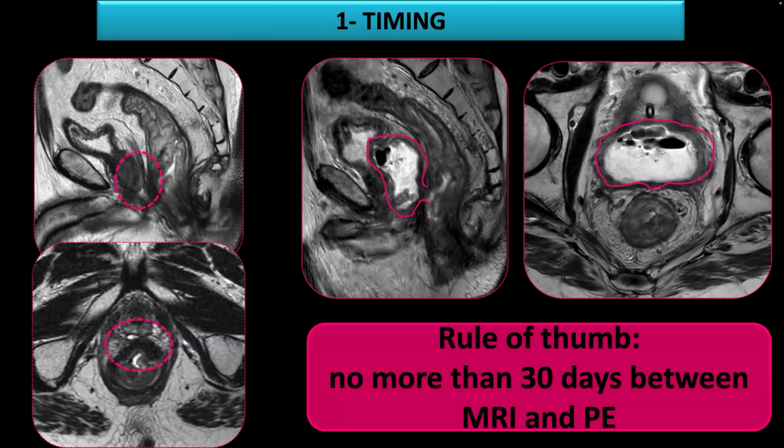Because in this example, we redid the MRI, and as you can see, there was a huge fistula, and that completely changed the patient management. He is still eligible for surgery, but that really changed the roadmap of the surgery. So in those types of cancer, or those types of recurrence, the recurrence can grow really fast, and you really need to have recent imaging. So we advocate that the imaging is no more than 1 month old. So that's the very first point.